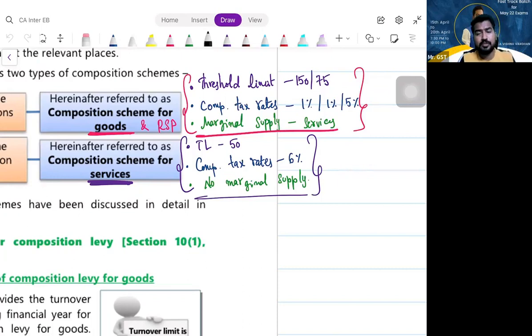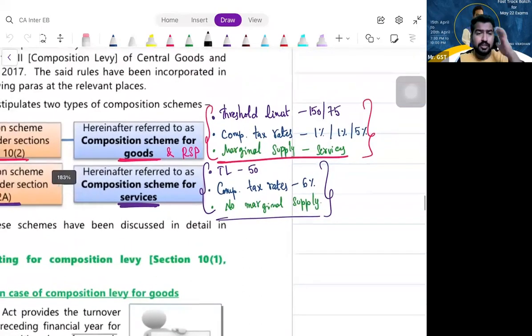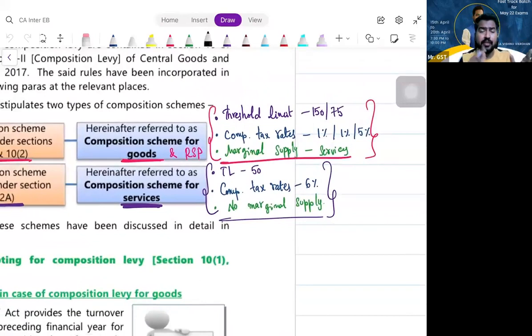Clear? Shall we proceed? Okay. So have you understood the difference between 10.1 and 10.2A? 10.1 is for people dealing with goods and restaurant service providers. 10.2A is for all the service providers except the restaurant service providers. Clear, guys? There the threshold limit is 150 lakhs and 75 lakhs. Here the threshold limit is 50 lakhs. There the GST rates are 1%, 1%, 3%. Here the GST rate is 6%.